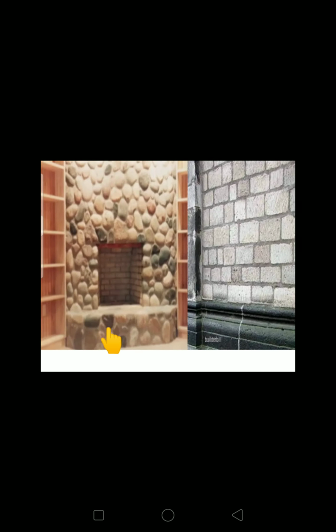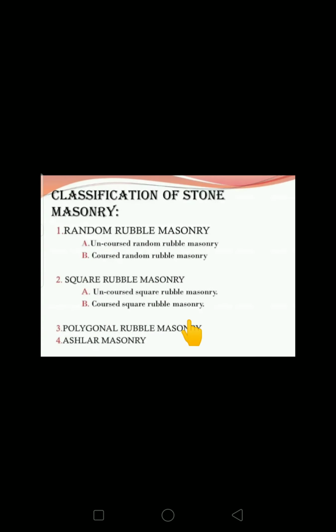Okay, these are some stone masonry images. Then coming to the classification of stone masonry, first one, random rubble masonry. In the random rubble masonry, once again two classifications are there: uncoursed random rubble masonry and coursed random rubble masonry. Second one, square rubble masonry: uncoursed square rubble masonry, coursed square rubble masonry. Last one, polygonal rubble masonry and ashlar masonry. These are the types of stone masonry.